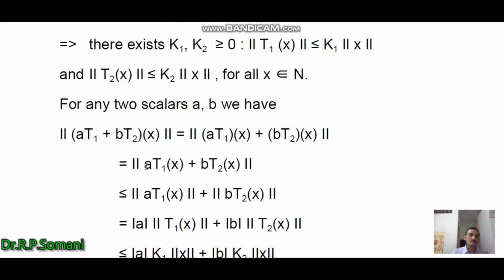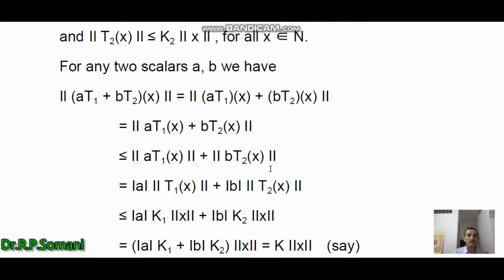and after simplification we obtain this as norm of aT1x plus bT2x. So employing the property of the norm, we obtain this as less than or equal to norm of aT1x plus norm of bT2x, and then after taking these scalars outside, we obtain this as modulus of a into norm T1x plus modulus of b norm T2x.